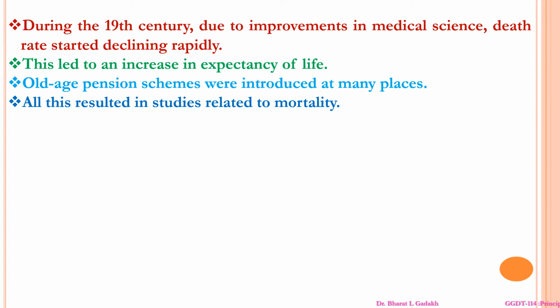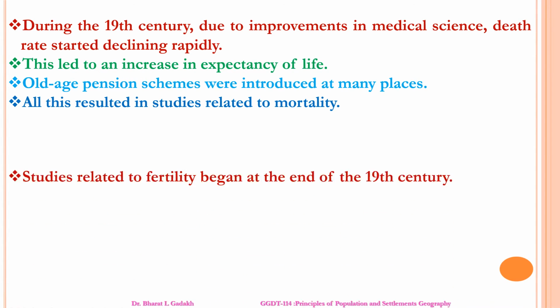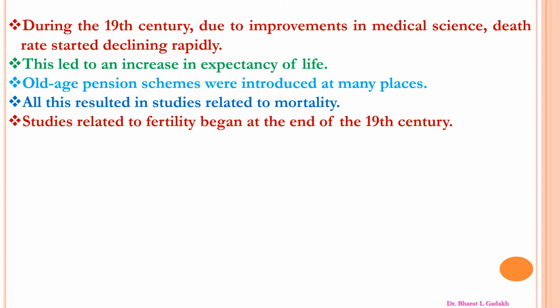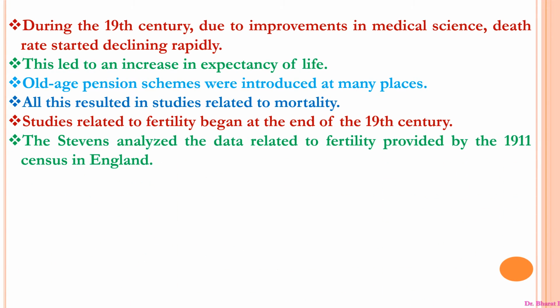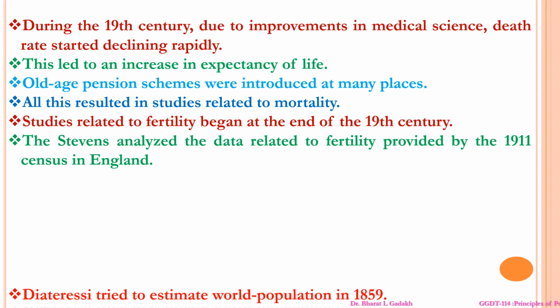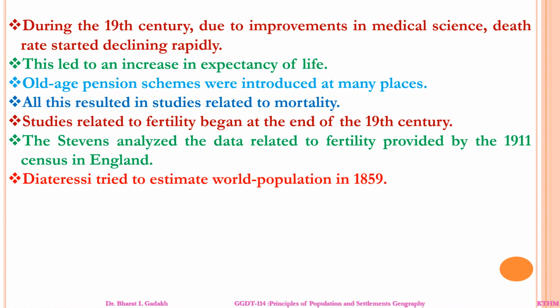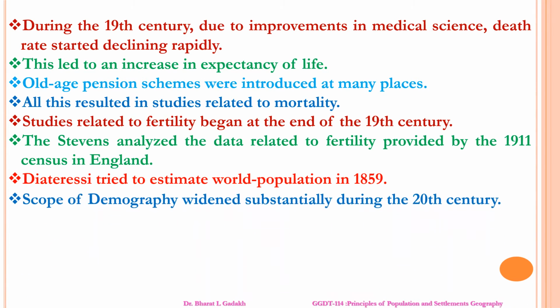Studies related to fertility began at the end of the 19th century. There was analysis of the data related to fertility provided by the 1911 census in England. They also tried to estimate the world population in 1859.